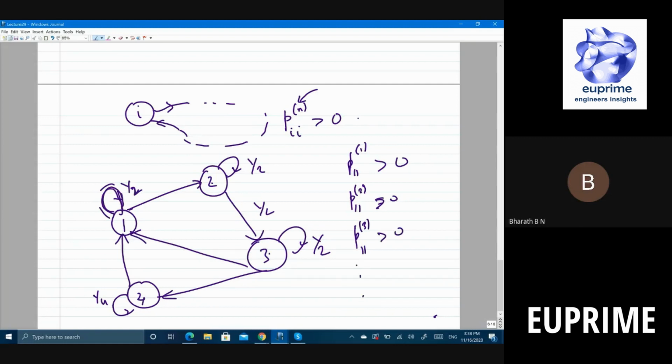So essentially, if you collect all those n for which P_II(n) is greater than 0, I'll get 1, 2, 3, 4, and so on, right? I get a sequence of numbers.